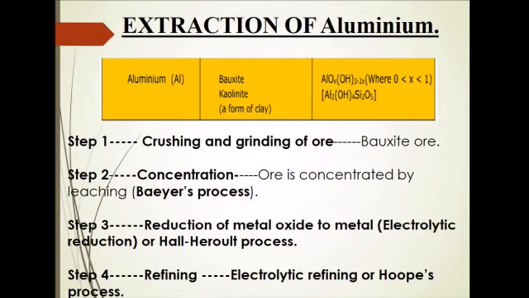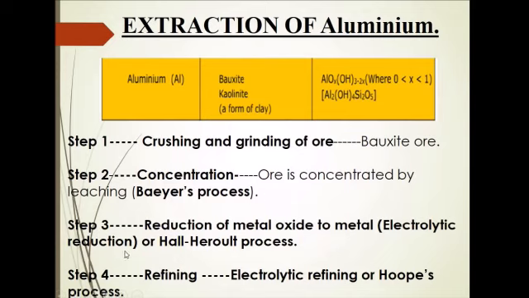Now let us check what are the ores of aluminium, that is bauxite, kyanite. So we are going to choose the ore of aluminium, that is bauxite, for this extraction. Now first is crushing and grinding of ore. The bauxite ore has been crushed and ground. The next step is concentration. It is done by Baeyer's process. And what is the concentration method we are going to use over here? The ore is concentrated by leaching. So this leaching method is specially applicable for this bauxite ore, and the process is called Baeyer's process.